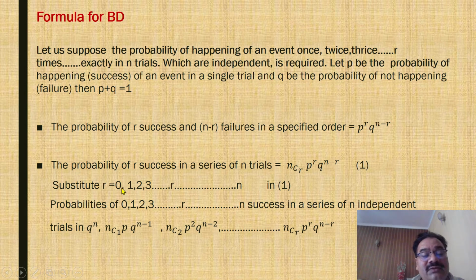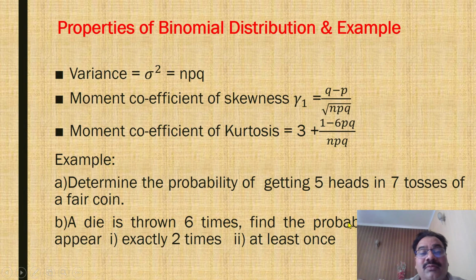Now, substituting r equal to 0, 1, 2, 3 up to n, the probabilities of 0, 1, 2, 3 up to n successes in a series of n independent trials are Q power n, nC1 P Q power n minus 1, and so on up to nCr P power r Q power n minus r. So this is the general formula for the binomial probability distribution.